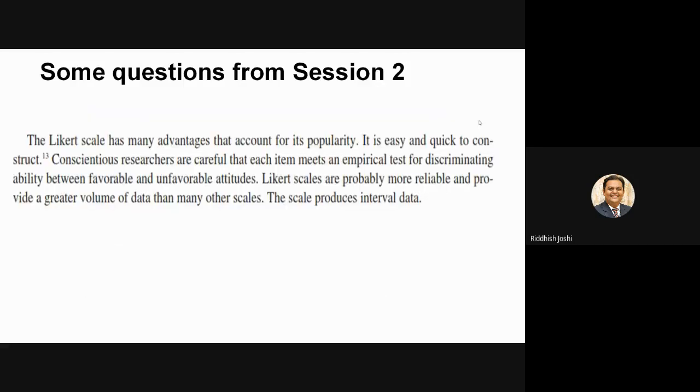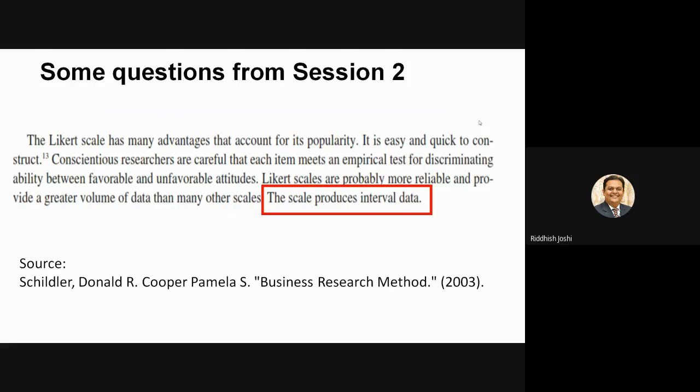This is another very standard book which I mentioned earlier, Cooper and Schindler. The screenshot from that book, right? The Likert scale has many advantages, and in the last statement he writes, the scale produces interval data. So Cooper and Schindler, a very good book for the beginners in research, right? A very well referred book in the world. They mention the scale produces interval data, right?